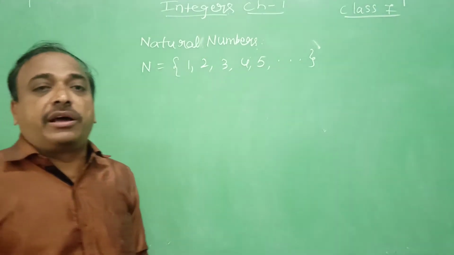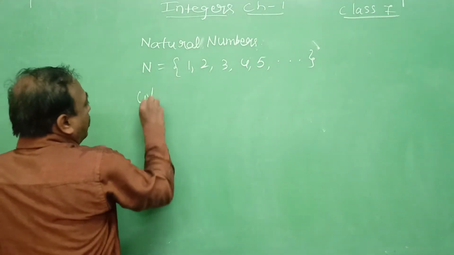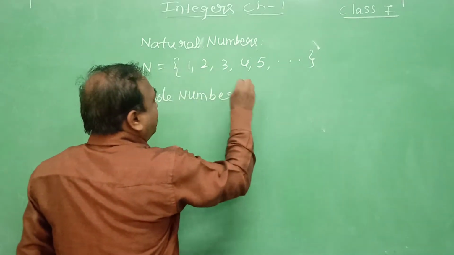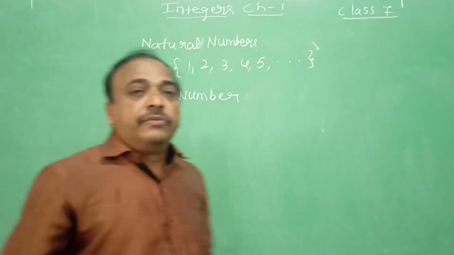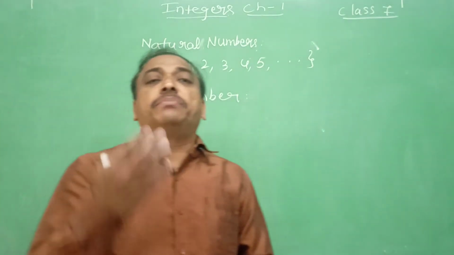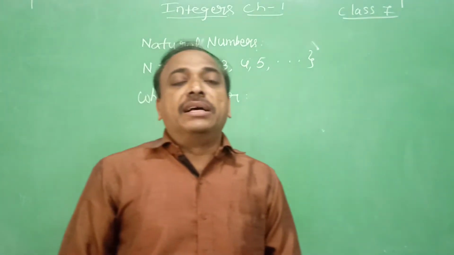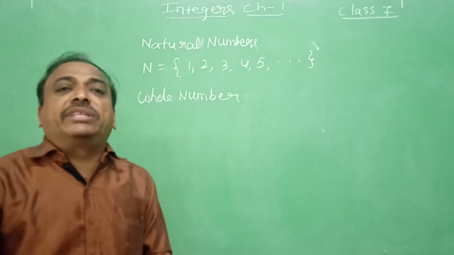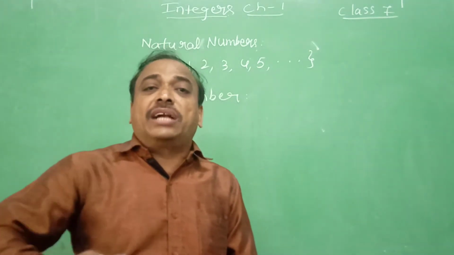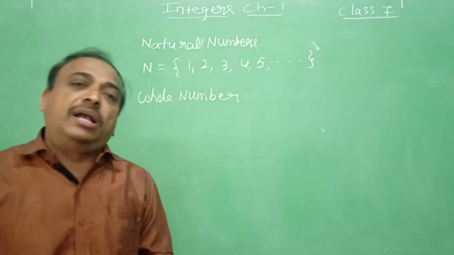Then the topic of whole numbers has come. So what are whole numbers? When you add 0 to the natural numbers, starting from 0, that is 0, 1, 2, 3, 4, then that collection is called whole numbers.